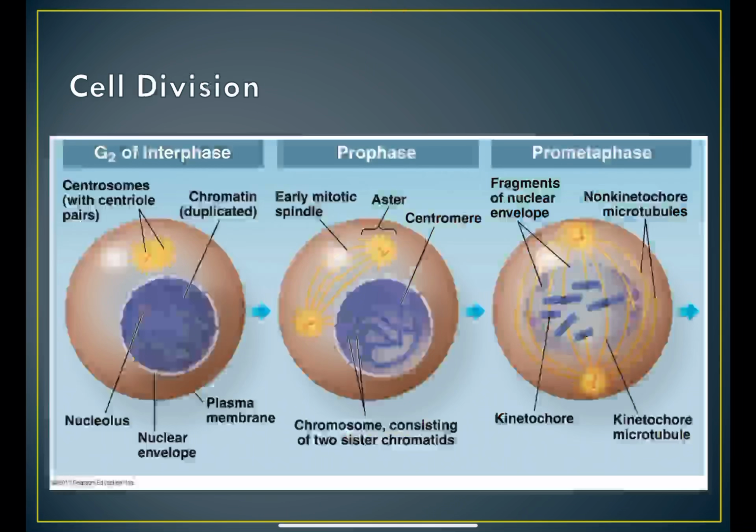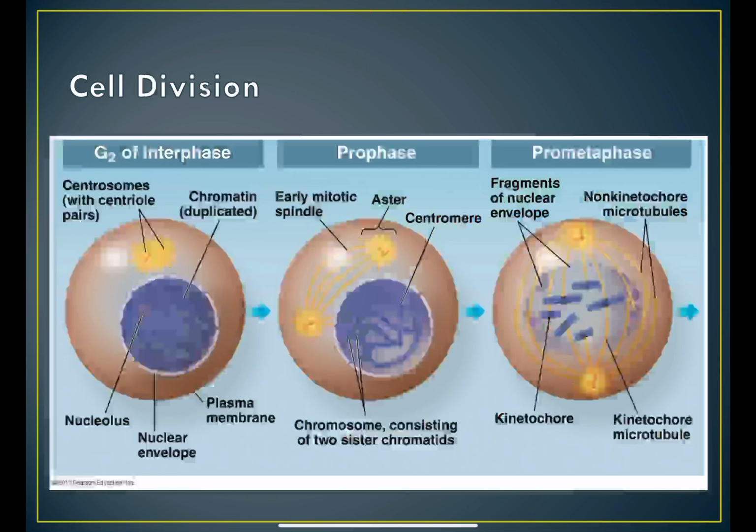So let's walk through these phases together. You have to know what happens in each phase. This is basic biology. We teach this in the generalist of general biologies. You have to be able to know these phases, okay? So interphase, okay?